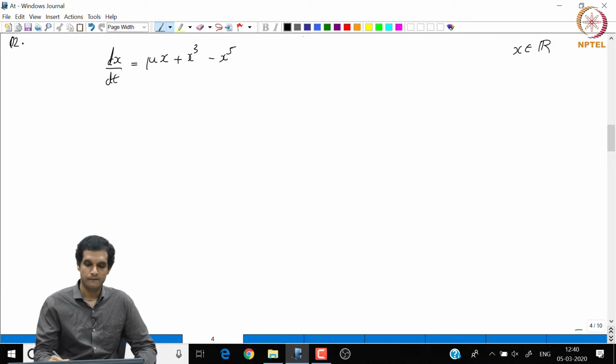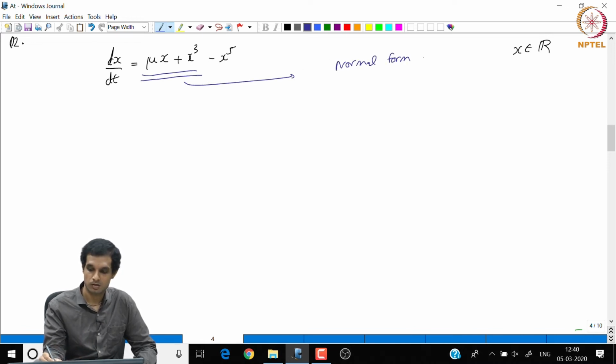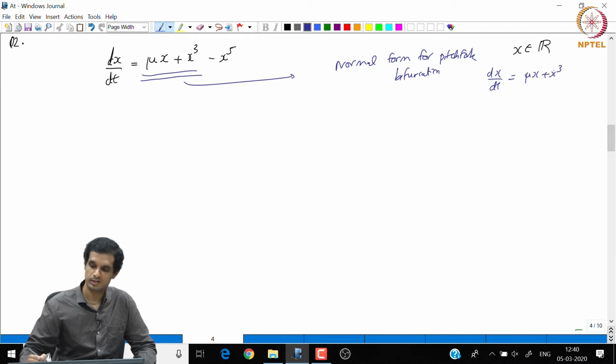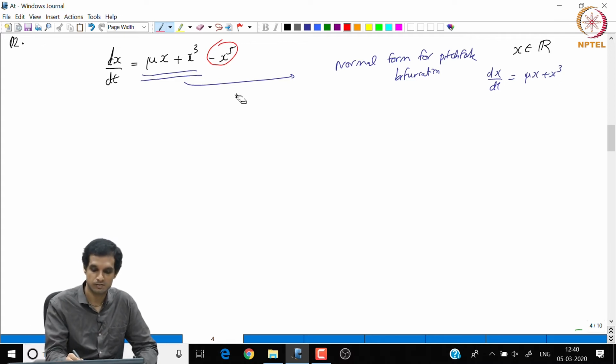Now, what does this remind you of? When we have only mu x plus x cube, this was nothing but the normal form for a pitchfork bifurcation. The normal form for a pitchfork bifurcation was dx by dt is mu x plus x cube, or minus x cube, does not matter. So now we add a perturbation to this pitchfork. We have an x power 5 perturbation to the pitchfork. We are now asked to analyze what is the behavior of this system.